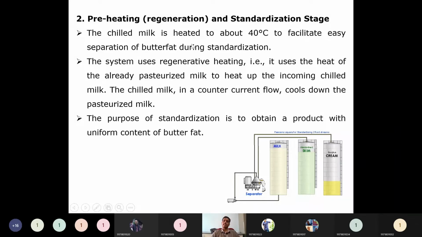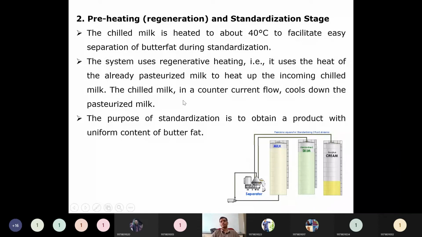So the chilled milk is heated to about 40 degrees centigrade to facilitate easy separation of butter fat during standardization. The butter fat will be easily separated. After separating that, the butter fat has a very high commercial value. The system uses regenerative heating, so regenerative heat exchangers can be used in this one.